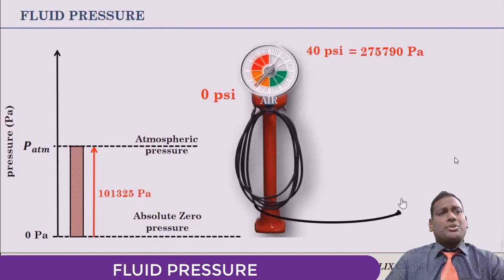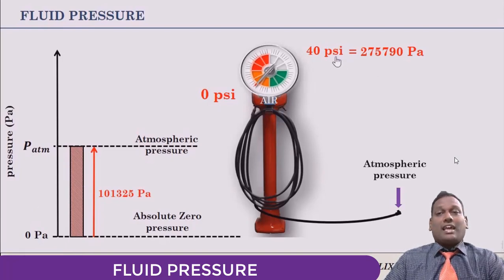Why does it show you 0 psi when there is still atmospheric pressure? How can the atmosphere be 0 is the question. Actually, these pressure gauges are designed to read the atmospheric pressure as 0. So, they consider the atmosphere as 0. So, 40 psi means it is higher than atmospheric pressure.